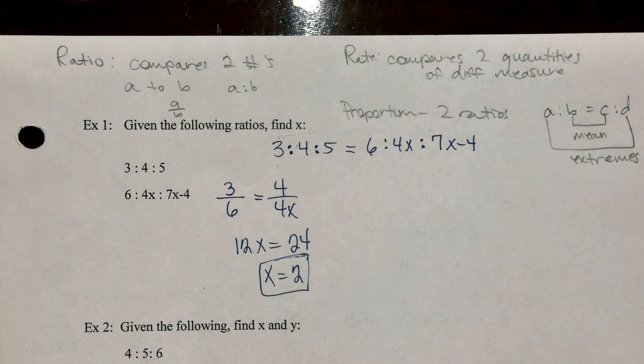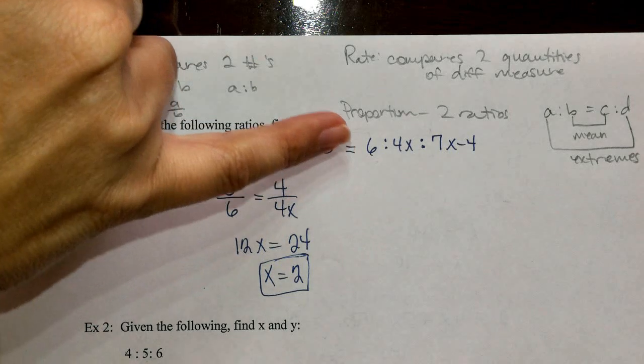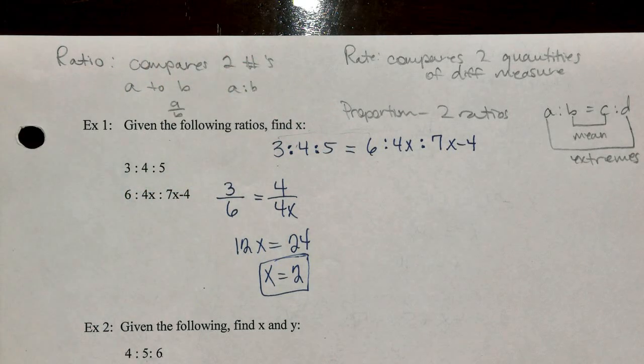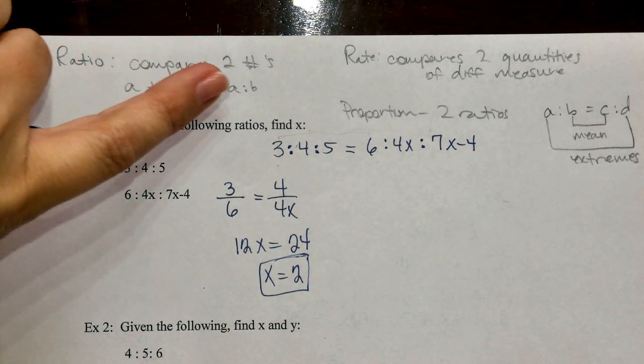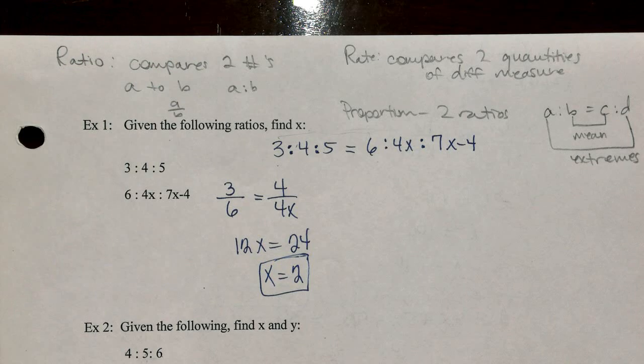So today we're going to talk about ratios and proportions, and these are the 7-1 notes that will be listed on the lesson plan. So what I've done at the top of these notes is list what a ratio, a rate, and a proportion is in reference to. Guys, a ratio compares two numbers of the same measure.